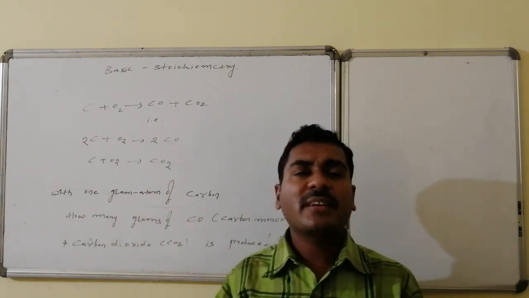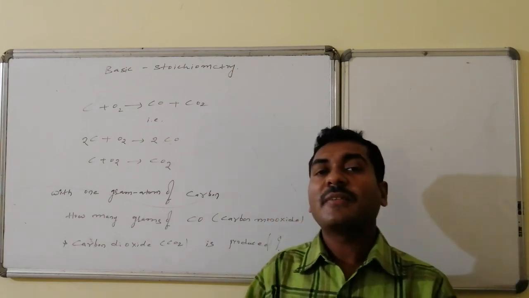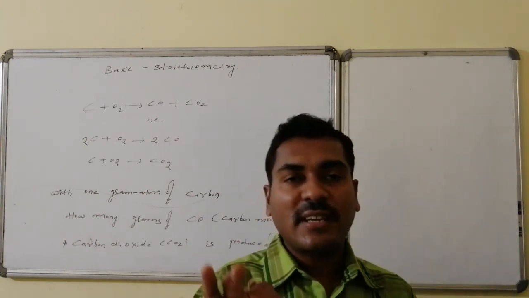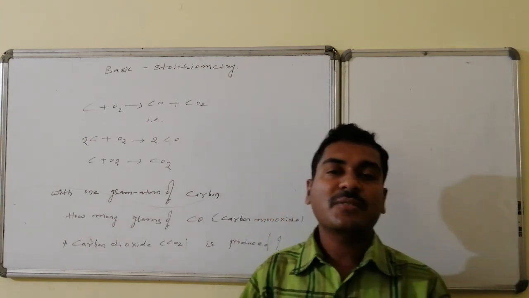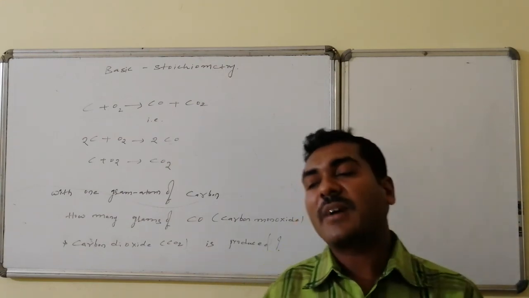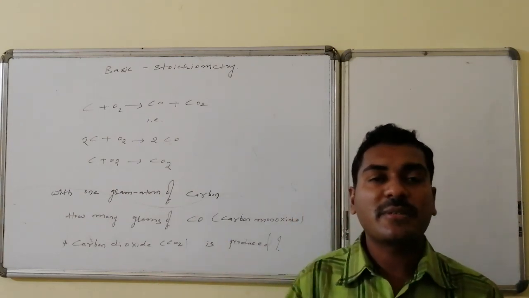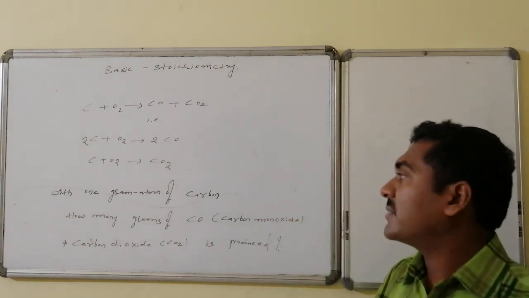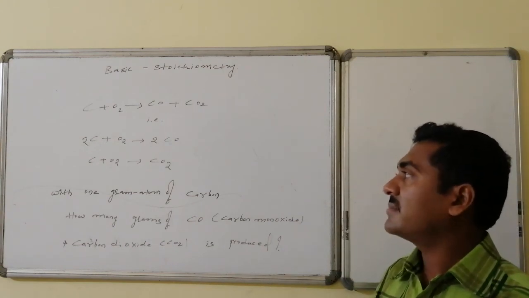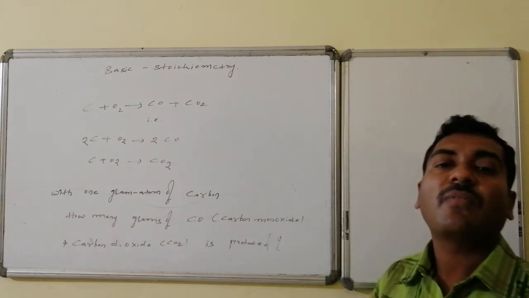I have a sufficient amount of oxygen, plenty of oxygen is available. My question is, with 1 gram atom of carbon, how many grams? You are not asked to calculate gram molecules. How many grams of carbon monoxide are formed and how many grams of carbon dioxide are formed? Once again, with 1 gram atom of carbon, how many grams of carbon monoxide in case 1 and how many grams of carbon dioxide in case 2 are formed?